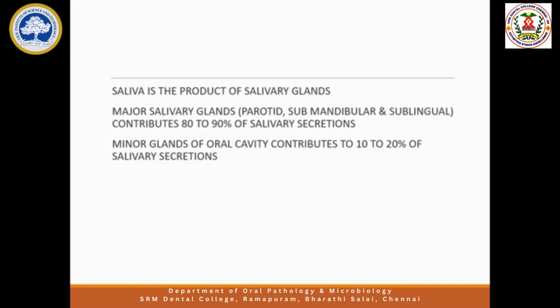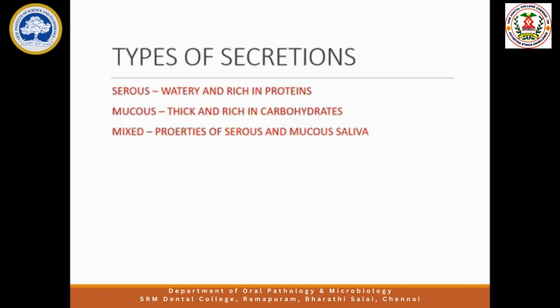Whereas there are so many small salivary glands present inside the mouth, in the tongue, cheek region, lip, palate and all. They are very small in size and their contribution to the amount of saliva is less. So they are called minor salivary glands, present inside the mouth. Likewise, so many salivary glands secrete the saliva. Ultimately, all the saliva is poured into the oral cavity, or the mouth.